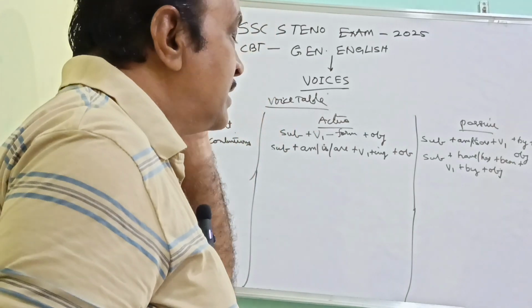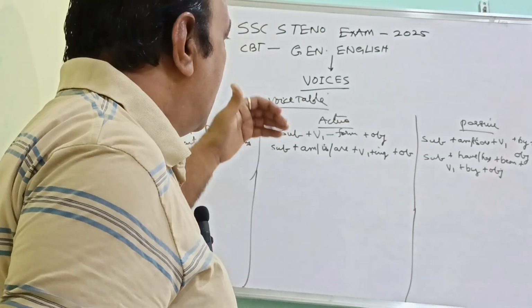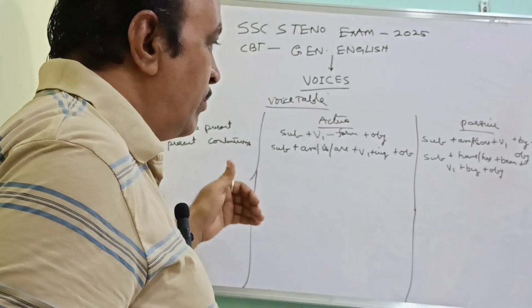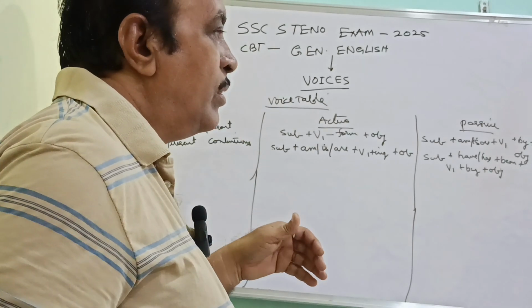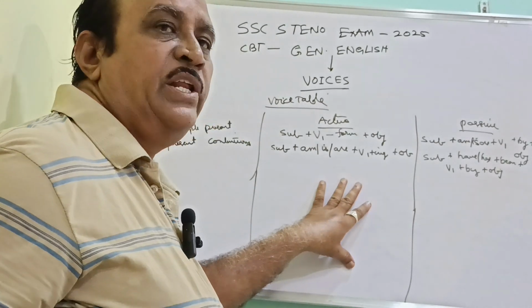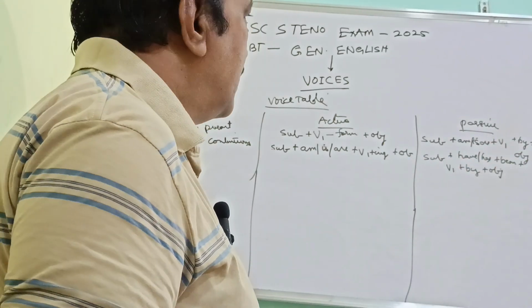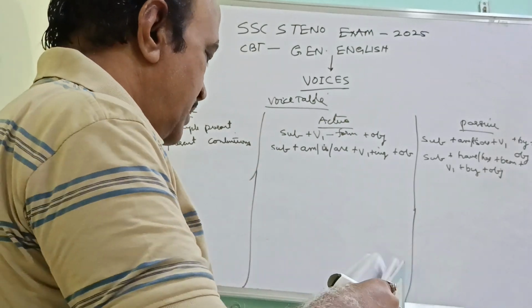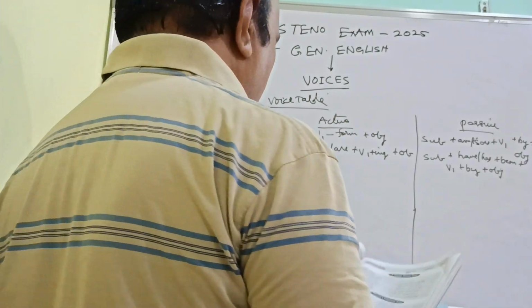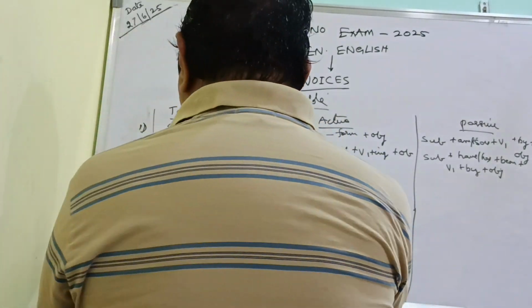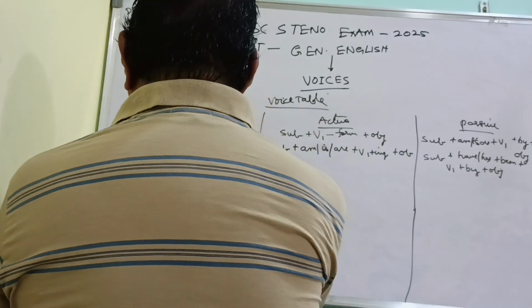So these are basic things for each chapter, which you have to know fully before attempting the questions on English and voices. So these are the basic things you should know. Then the third one is present perfect.